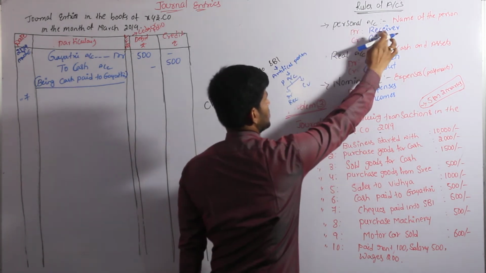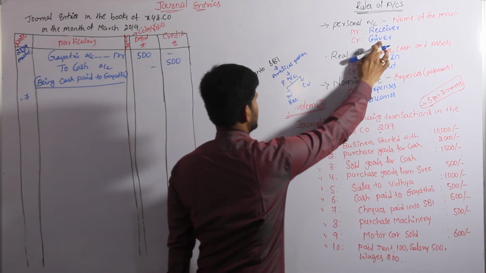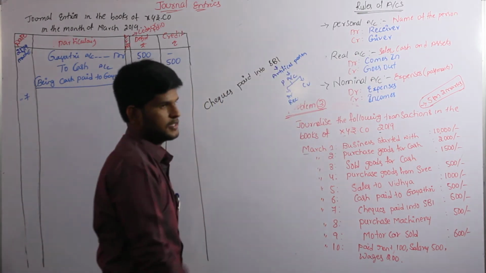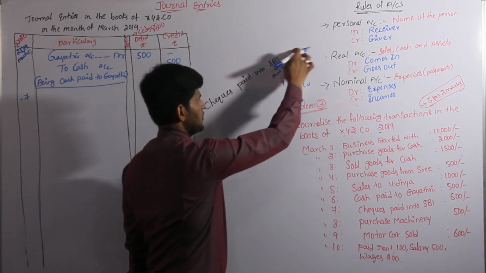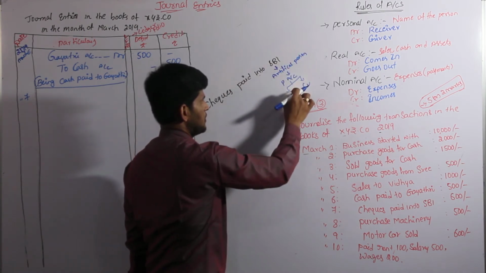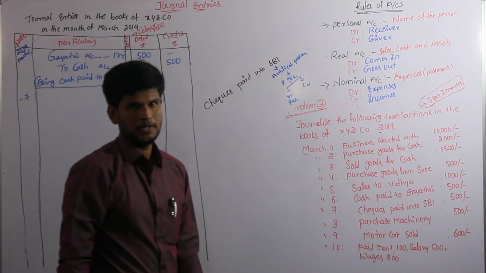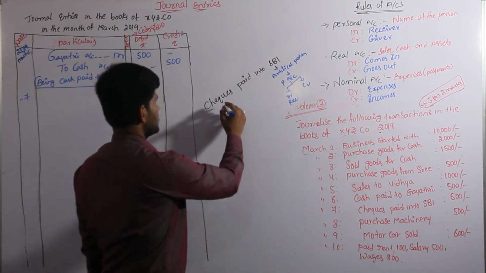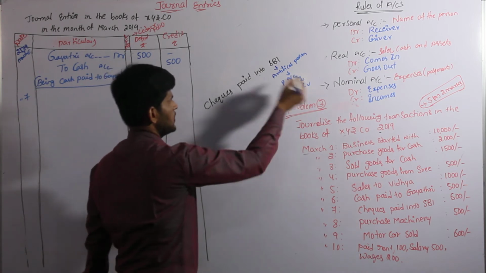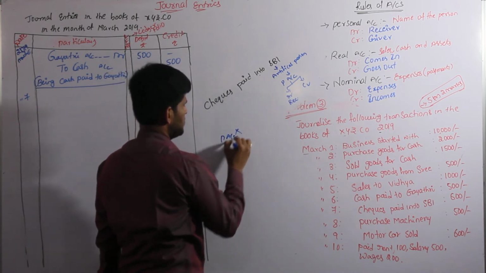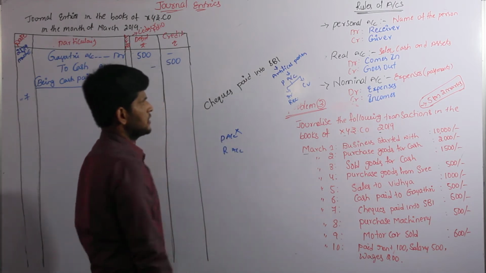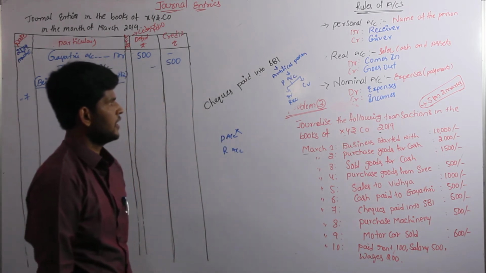Under the personal account, debit the receiver and credit the giver. So into SBI is nothing but SBI is receiving. So SBI is receiving according to personal account. On the debit side, we have to convert the SBI into the debit system. The next one, cheque paid. So one rule, personal account, is completed, and next one, real account. Real account is nothing but sales, cash and cheques.